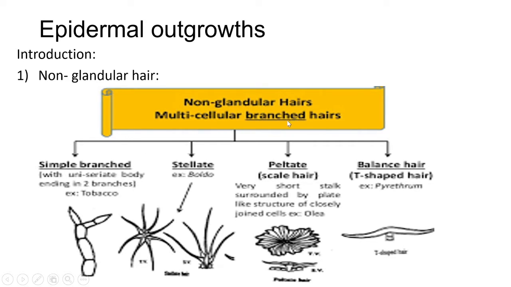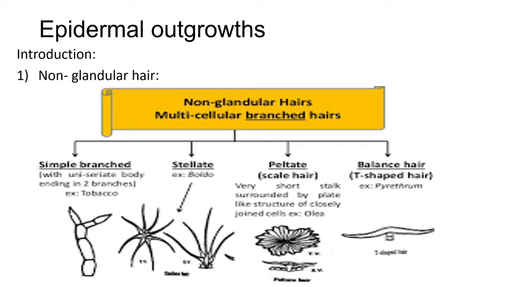Multicellular branched hairs are there. The first type is simple branched with uniseriate or branched. Then these are the stellate, star-shaped trichomes. Then this is the peltate and balanced or T-shaped hair.